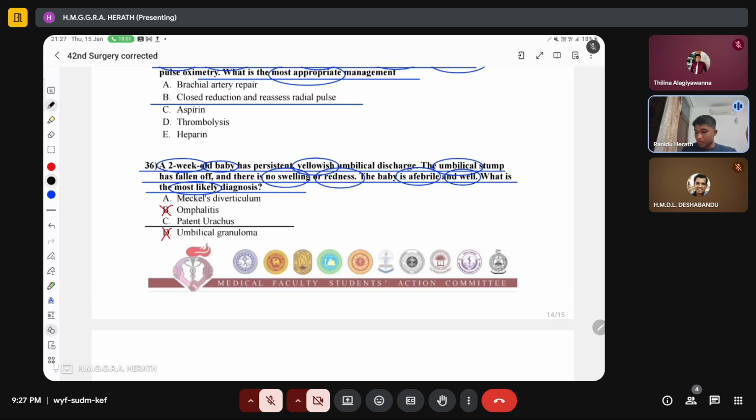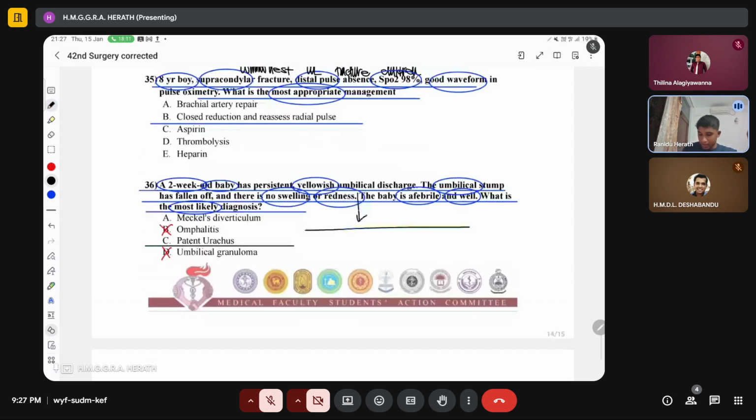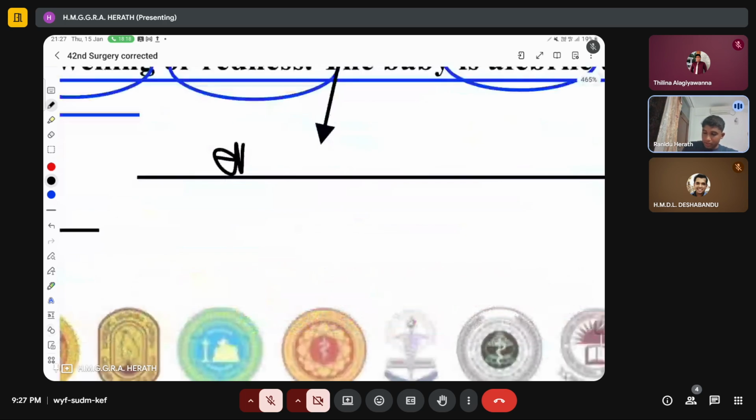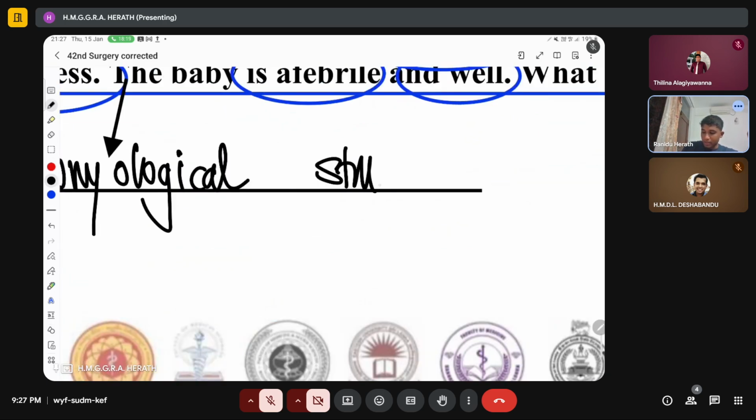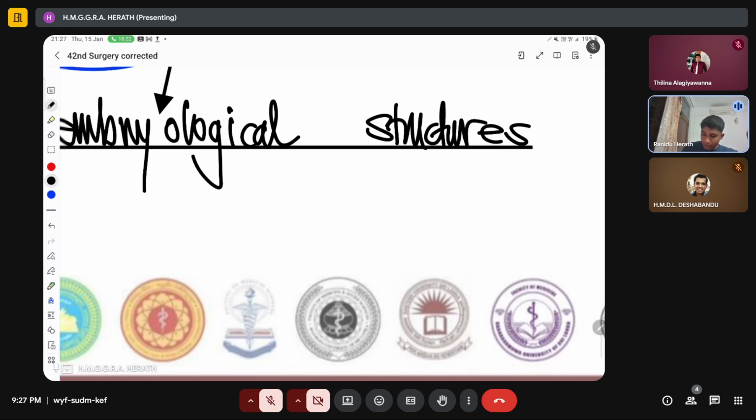So you have to go through the structures in the umbilicus, the embryological structures in the umbilicus, and what each structure provides in the adult, and then in the fetus as well.